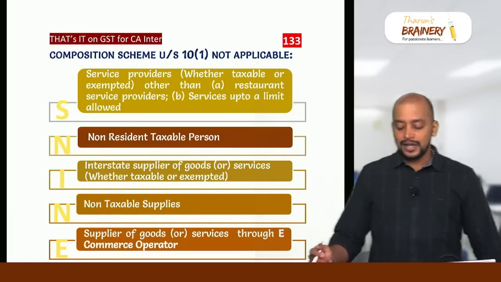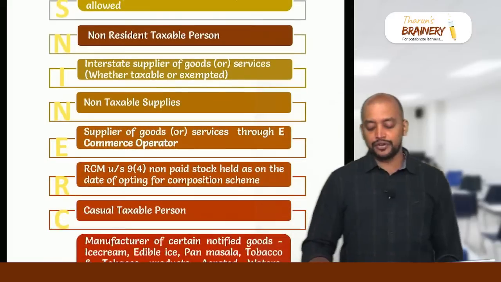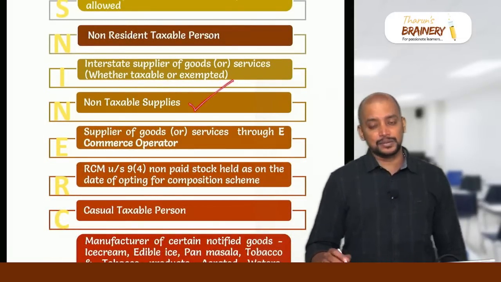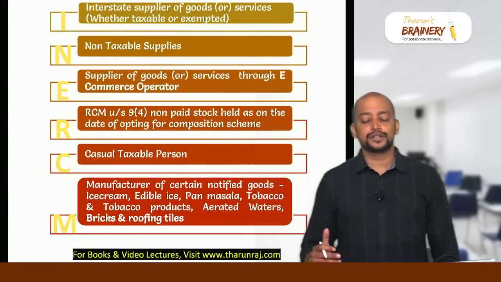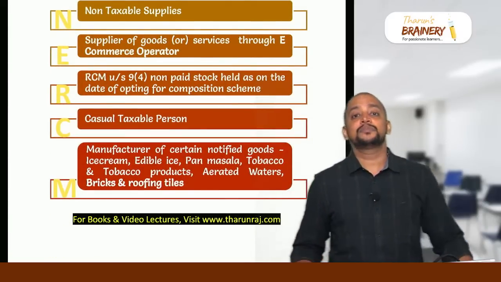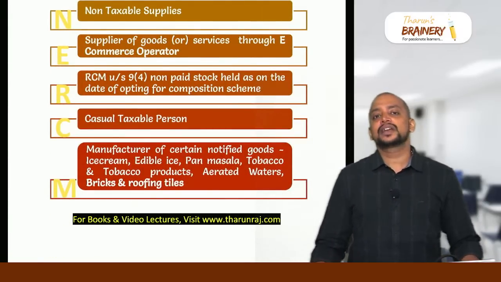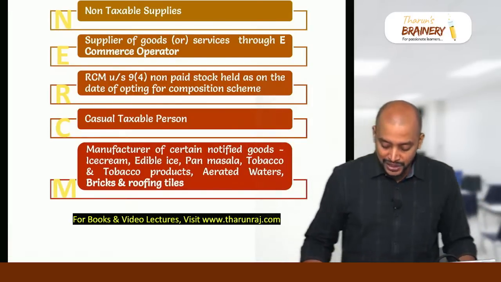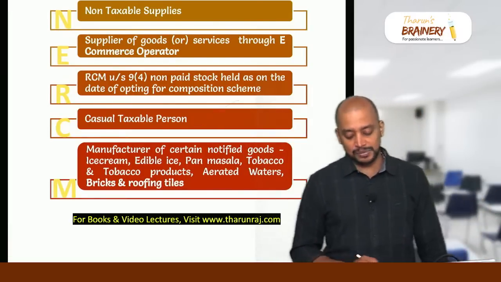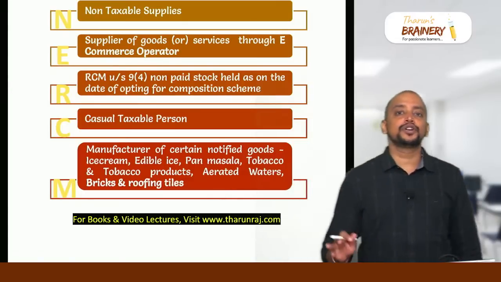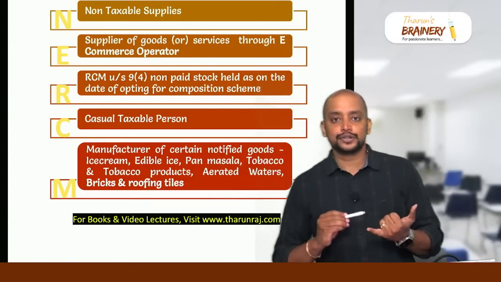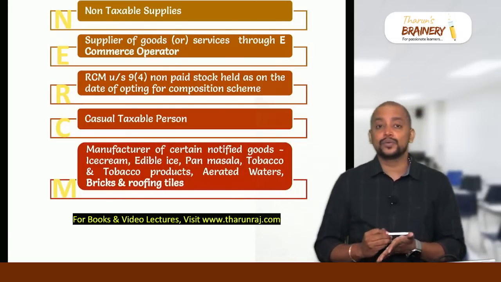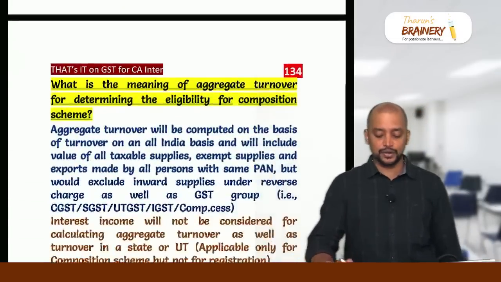Then N for non-resident taxable person, I for interstate supply of goods or services, and then non-taxable supplies, then E for e-commerce operator, R for RCM under 9.4. So whenever a person is required to pay GST under 9.4 but not paid, they cannot go for composition scheme. And C for casual taxable person, M for manufacturer of notified goods. What are those notified goods? So ice cream, edible ice, pan masala, tobacco and tobacco products, aerated waters and bricks and roofing tiles.